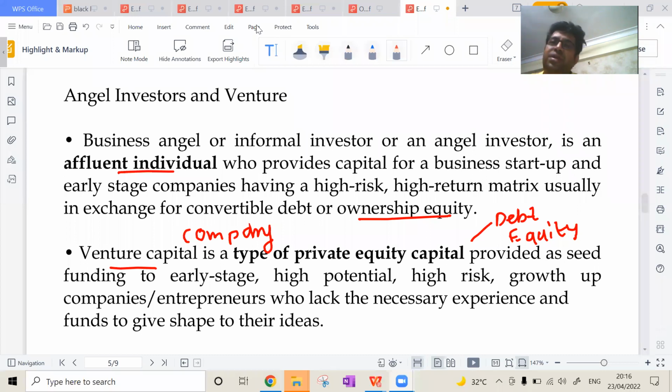Aman Gupta, Ashneer Grover, and other persons were there on that pitch. Those were the sharks of Shark Tank India. Whether they are angel investors or venture capital.